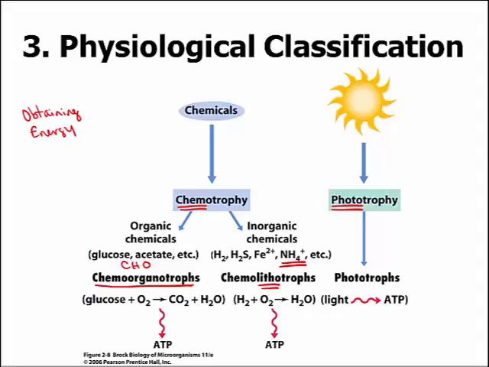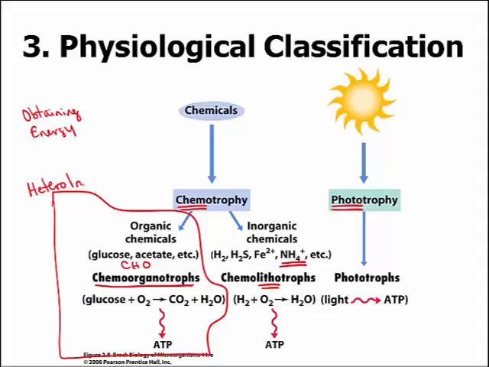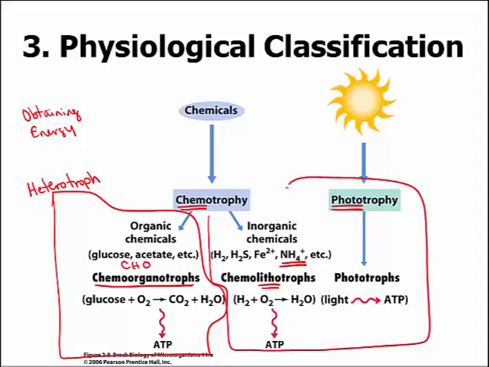There's a second term here I'd like to show you, and that is that anything that gets its carbon from organic chemicals is also referred to as a heterotroph. Anything that gets its carbon from inorganic chemicals can be defined, and these would include both phototrophs and chemolithotrophs, as autotrophs.